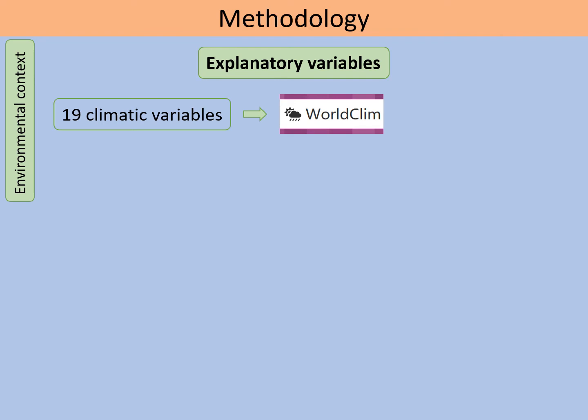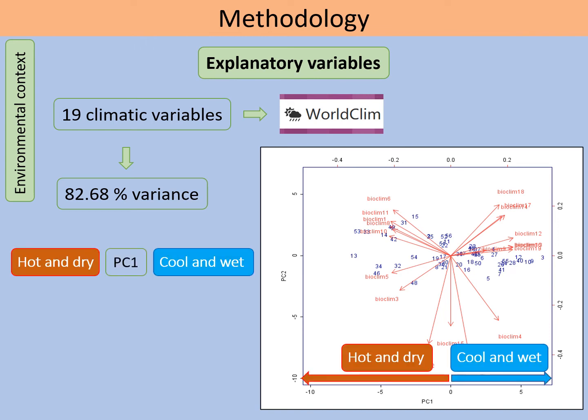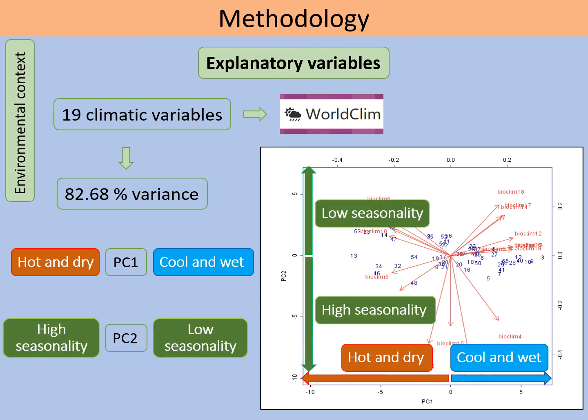Also, for each population, we obtained 19 climatic variables from the WorldClim data series, and with these variables, we ran a principal component analysis and we retained PC1 and PC2, which explain more than 80% of the variance. PC1 represents a gradient from hot and dry climates to cool and wet climates, while PC2 captures seasonality variation both in temperature and precipitation.